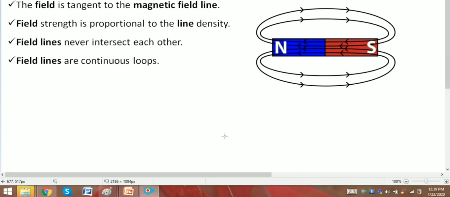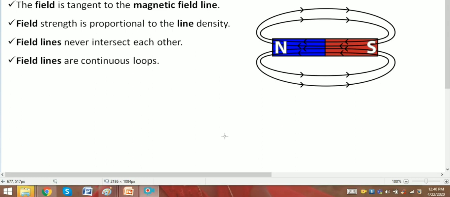The second point is that magnetic field lines travel from north pole to south pole outside the magnet, and inside the magnet the field lines travel from south pole to north pole. From this we can conclude that field lines are continuous loops. In chapter 1 we studied similar properties for electric field lines. So many properties are the same for magnetic field lines and electric field lines. The only difference is that in an electric field monopoles exist, but in a magnet only dipoles can exist. No one can ever separate the north pole alone or the south pole alone.